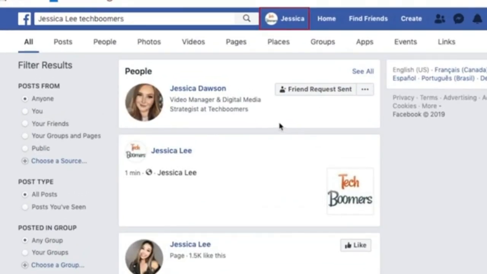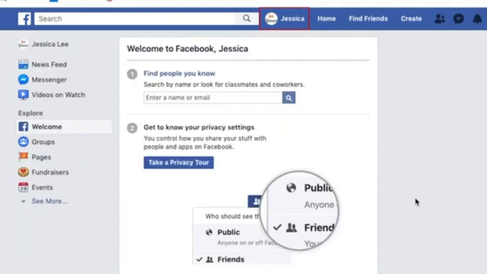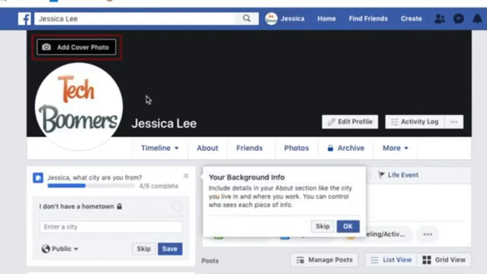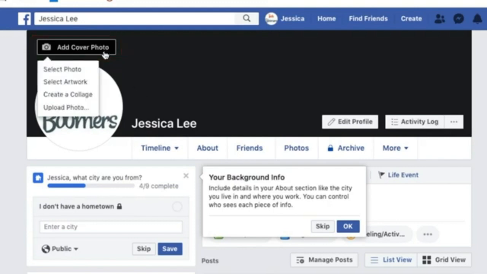To further customize your profile, click your name in the top menu bar to go to your profile page. Click Add Cover Photo to customize your page's banner image. You can upload one from your computer, create a collage, or select artwork from Facebook's library of options.